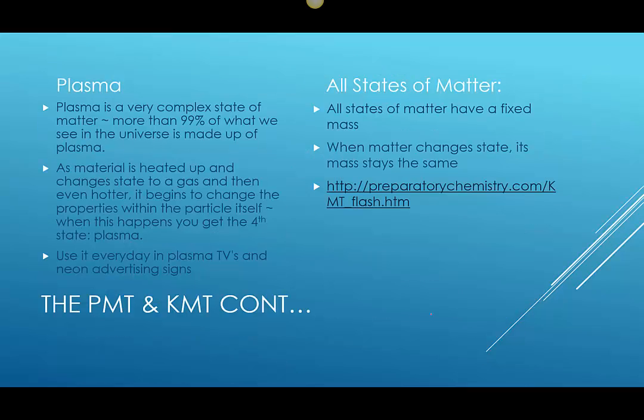Plasma then is a very complex state of matter. More than 99% of what we can see in the universe is plasma. As material is heated from solid to liquid to gas, and then even hotter, it begins to change the properties within the particle itself. When these properties change, we have the fourth state, plasma. We use plasma in everyday life. For example, it is produced inside the glass tubing of neon advertising signs and in plasma television sets.